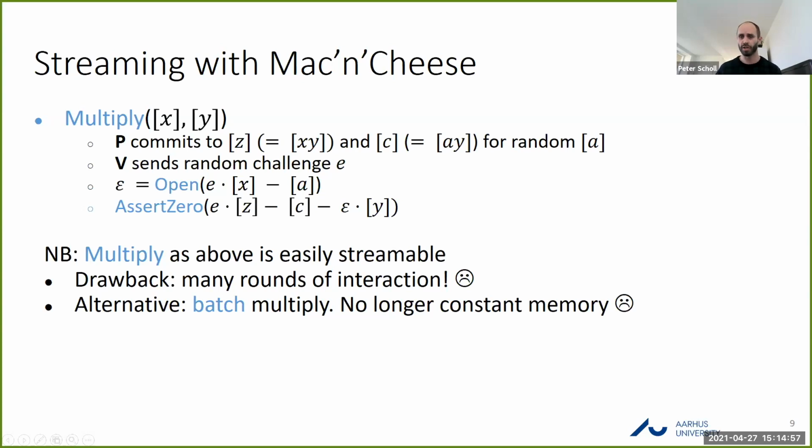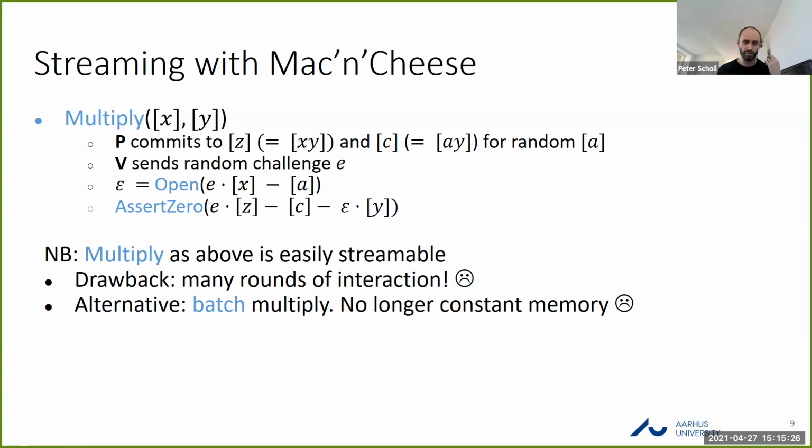We can just stream the circuit as it comes in and then run this interactive protocol every time we come across a multiplication case. Now, of course, there's a major downside here, in that every time we get a multiplication, we have to add this extra round of interaction. We get a random challenge, and the prover responds back to the verifier. So that's not so nice if the parties are over a high latency network, or they don't want to be online at the same time.